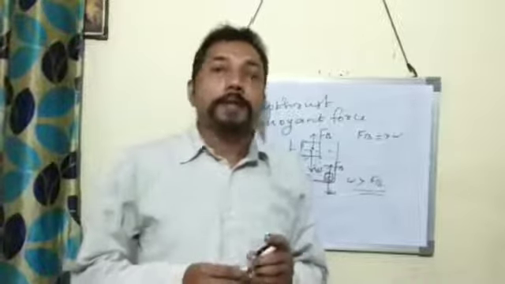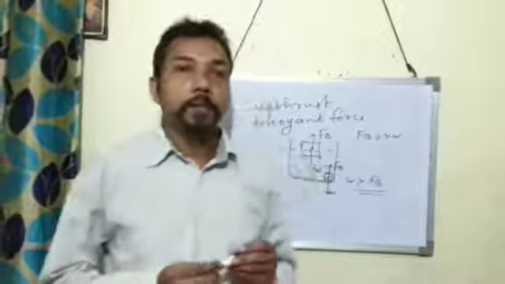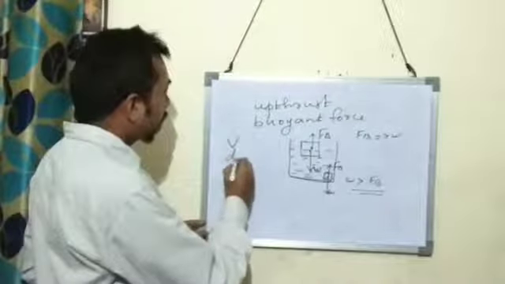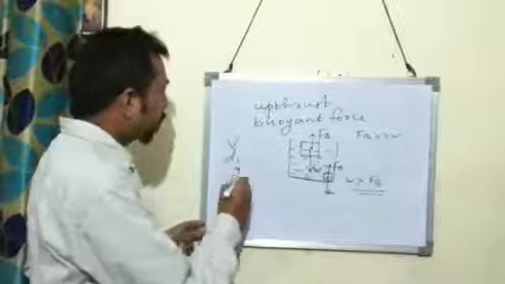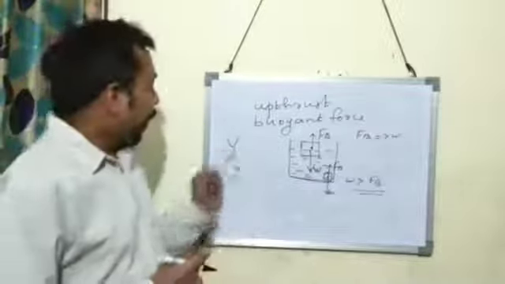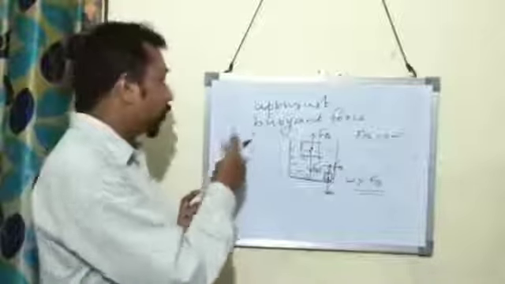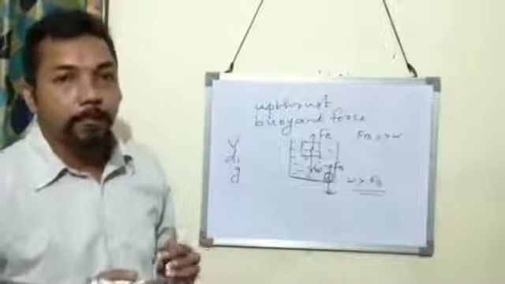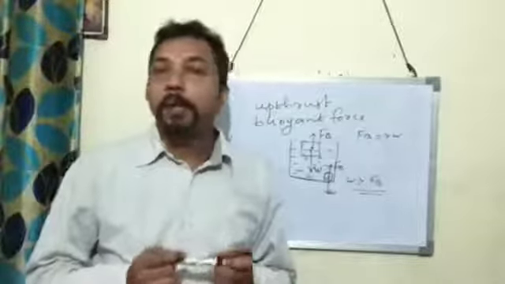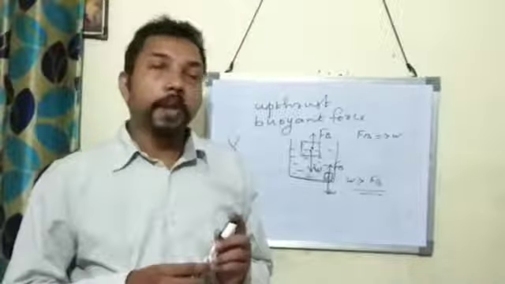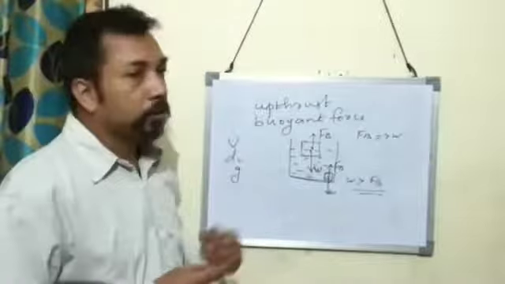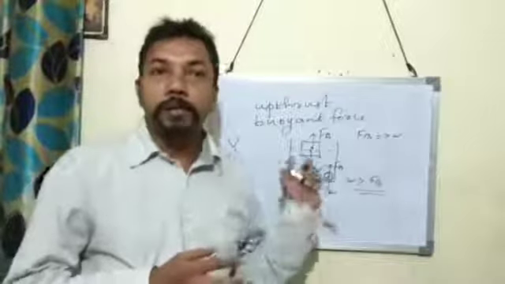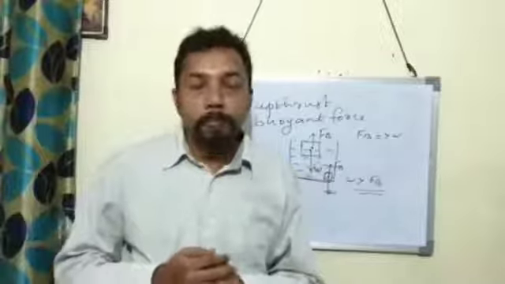So on what factors does the buoyant force depend? The buoyant force depends on volume of the body, density of the liquid, and acceleration due to gravity. Buoyant force is directly proportional to these three. So greater the volume, greater is the upthrust acting on the body, and greater the density of the liquid, greater is the buoyant force acting on the body, and the same way acceleration due to gravity also.